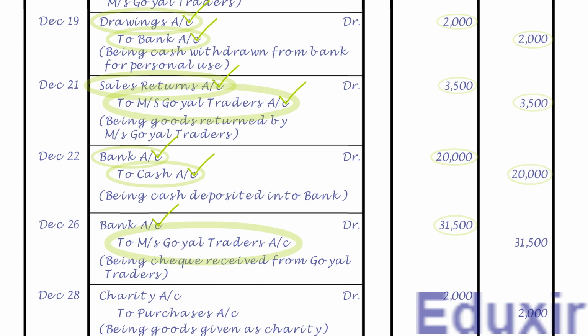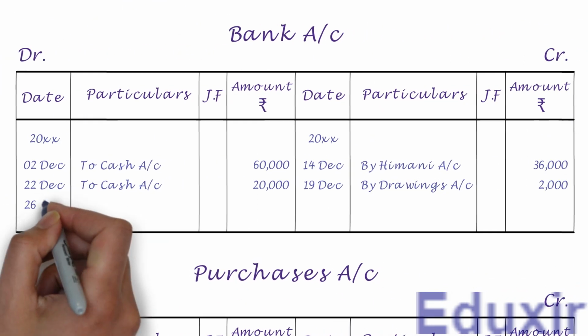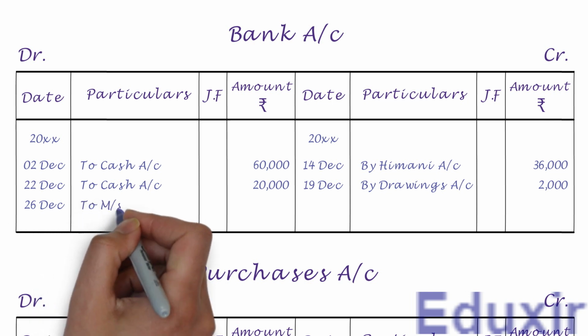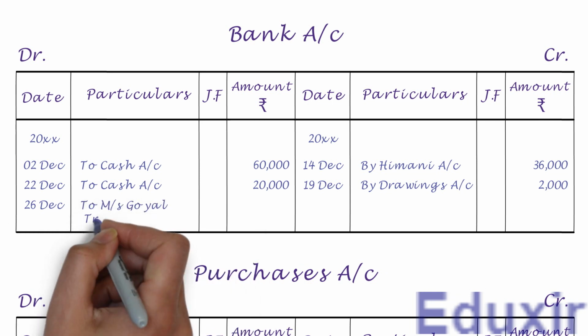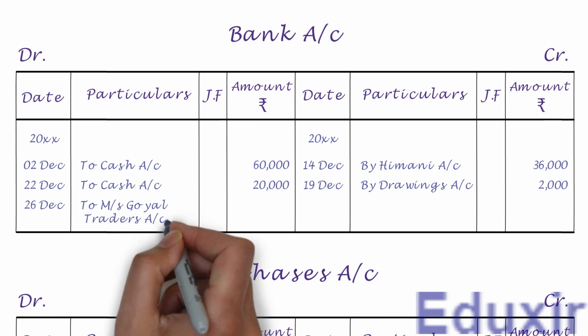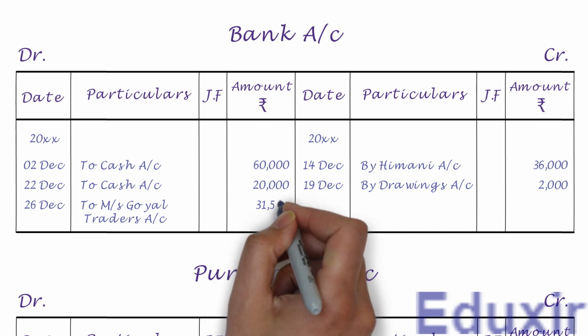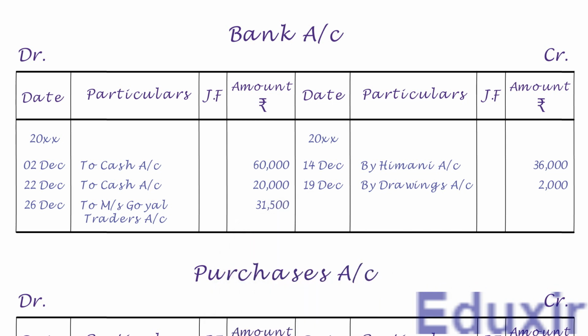Now on the debit side, let us first write the date. We need to write to Messrs. Goel Traders account into the particulars column. Let us write the debit amount of 31,500 rupees into the amount column. With that, we have completed the posting of this journal entry into the bank account. Let us now take up the next entry.